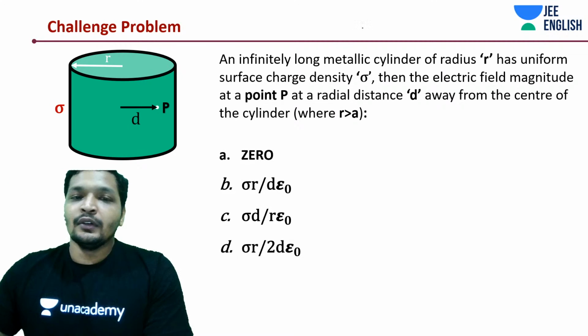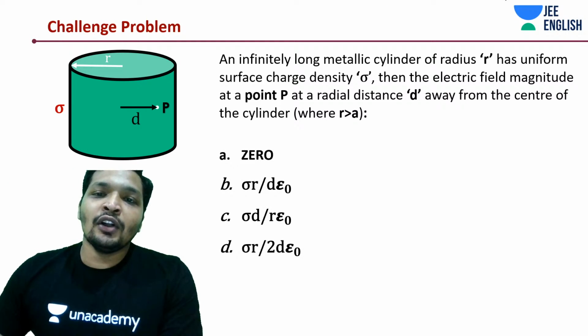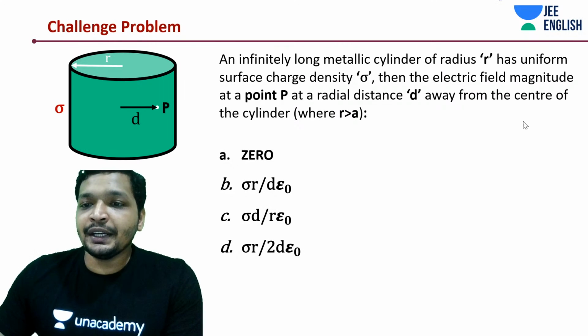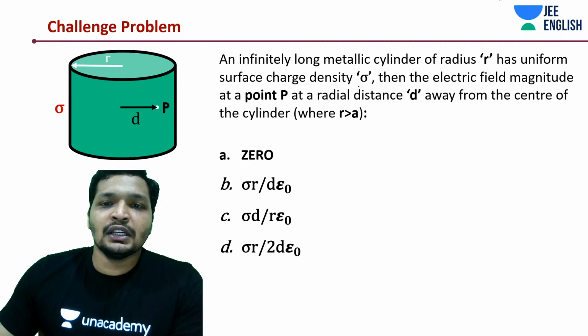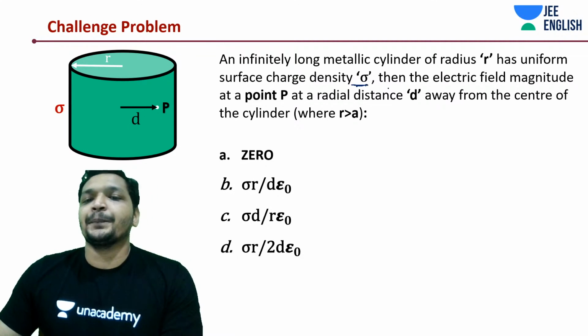Now there is an infinitely long metallic cylinder of radius R, and it has a uniform surface charge distribution of sigma.